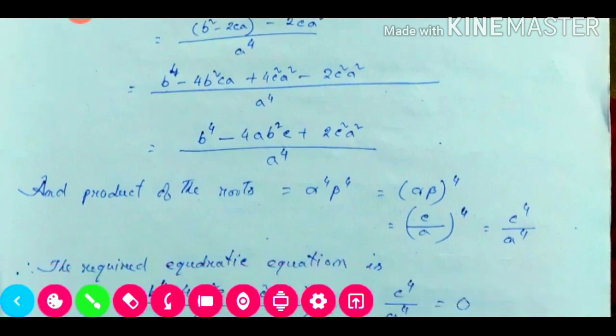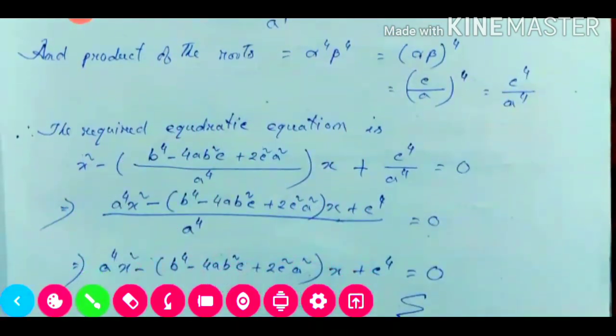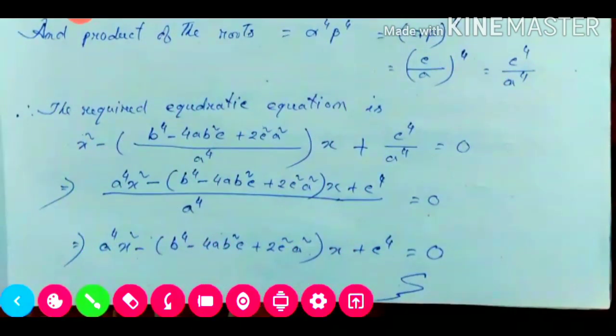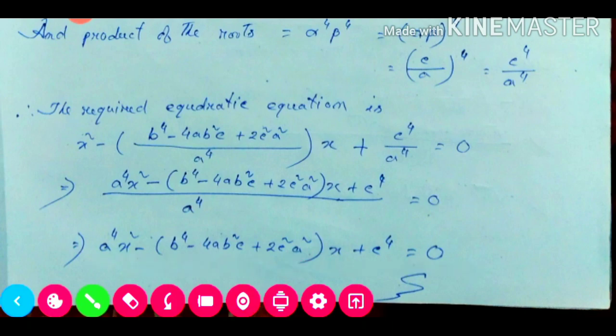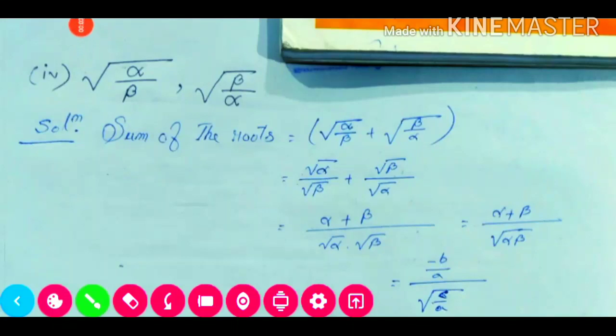Now we need to create our quadratic equation. It will be x square minus sum of the roots into x plus the product of the roots. Then we'll take LCM, then cross multiplication, and then we get this quadratic equation, our required quadratic equation. It is very easy, like this, all these methods. Question number 7-4, this one is also very easy.